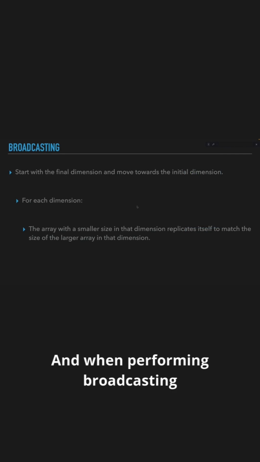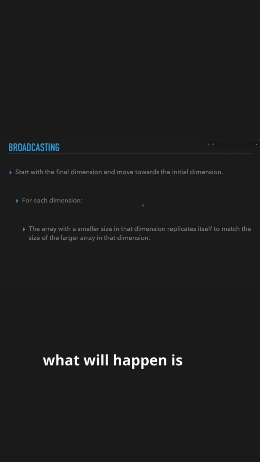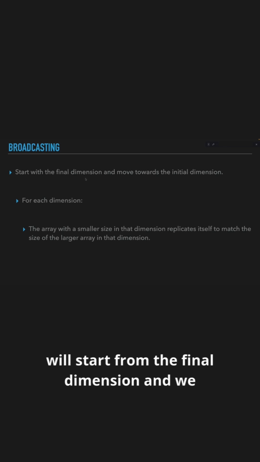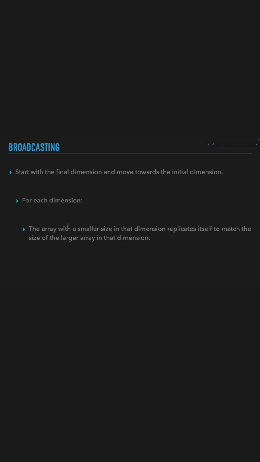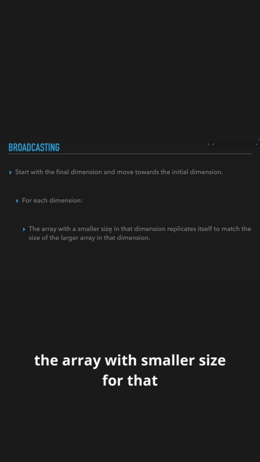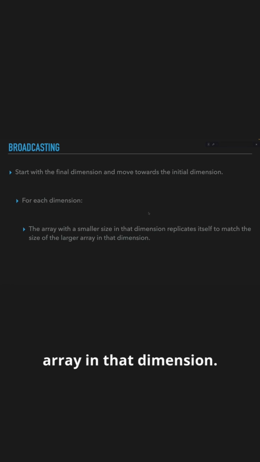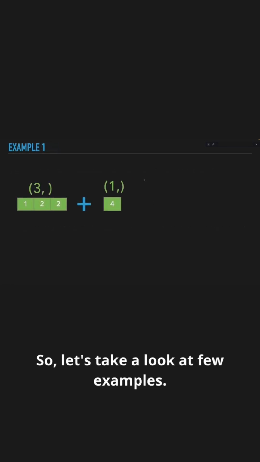And when performing broadcasting, what will happen is that we will start from the final dimension and we will move towards the initial one. And for each dimension, the array with the smaller size for that dimension will replicate itself to match the size of the larger array in that dimension. So let's take a look at a few examples.